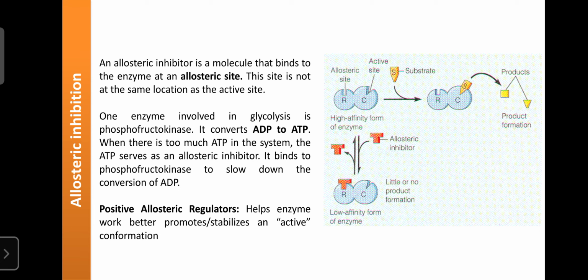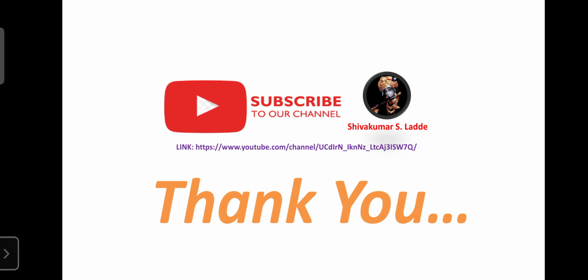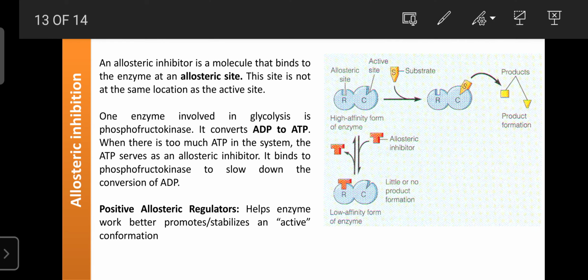Next one is allosteric inhibitors. These are also molecules or substances that bind on the allosteric site, which is another site present on the enzyme, and they can modify the activity of the enzyme, either decreasing or increasing it.